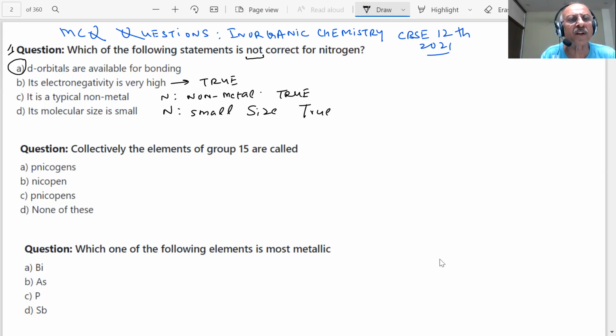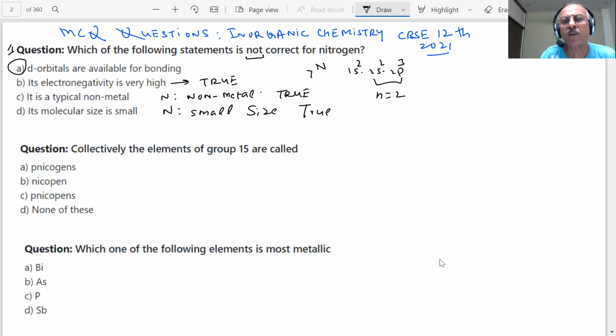So first, d orbitals are available? No. What is the atomic number of nitrogen? 7. 1s2, 2s2, 2p3. Only n equal to 2, the second shell, has only 2s and 2p orbitals.